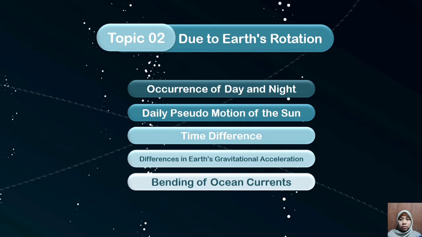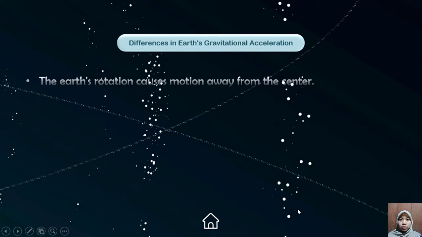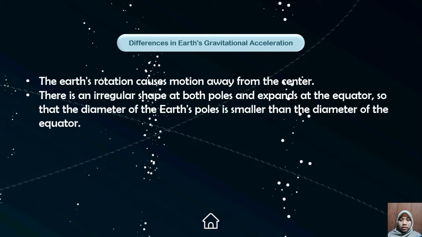Number 4. Differences in Earth's gravitational acceleration. The Earth's rotation causes motion away from the center. As a result, the Earth is not perfectly round. There is a flattened shape at both poles and it expands at the equator, so the diameter of the Earth at the poles is smaller than the diameter at the equator. This results in the acceleration of gravity at the poles being greater than at the equator.